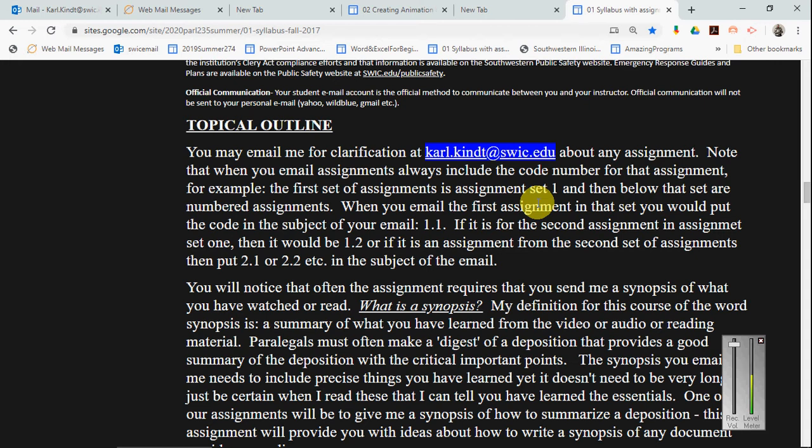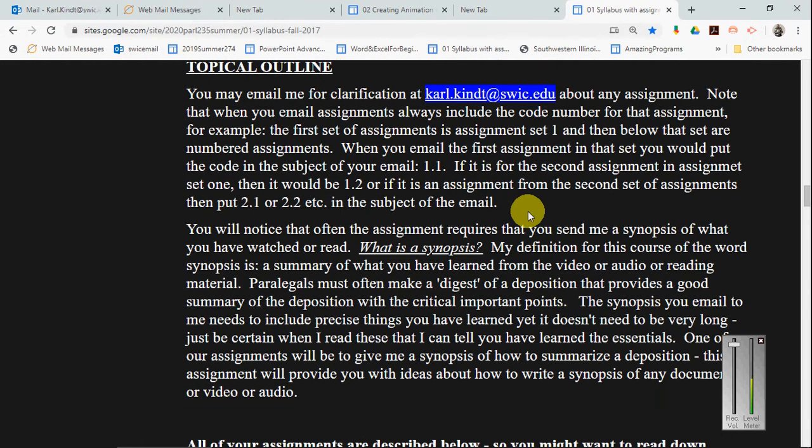So when you email me the assignments in the set of assignments, make sure in the subject of your email you put in, say it's assignment number 1.1, make sure you put 1.1 in the subject line. If it's assignment 2.2, put that in the subject of the email. That helps me keep track on my grade sheet for you.